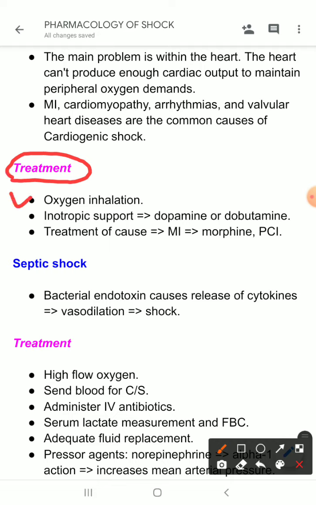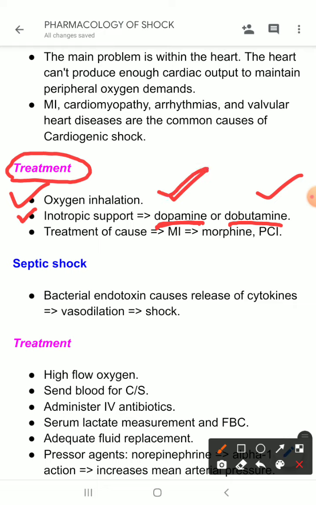First of all, you have to give oxygen inhalation. Oxygen inhalation is very important. Then inotropic support. This is the mainstay of treatment in cardiogenic shock. We can give either dopamine or we can give dobutamine. So we have discussed the use of dopamine and dobutamine in cardiogenic shock.